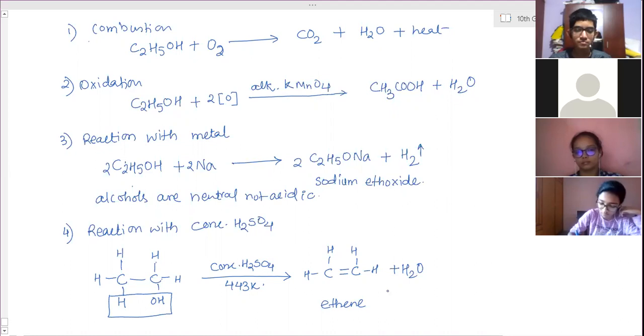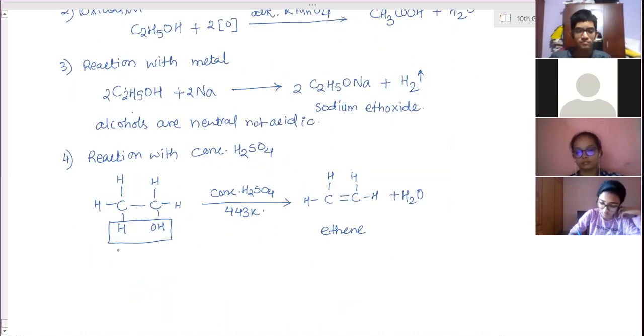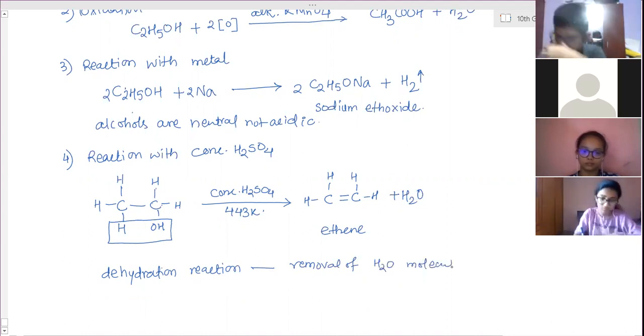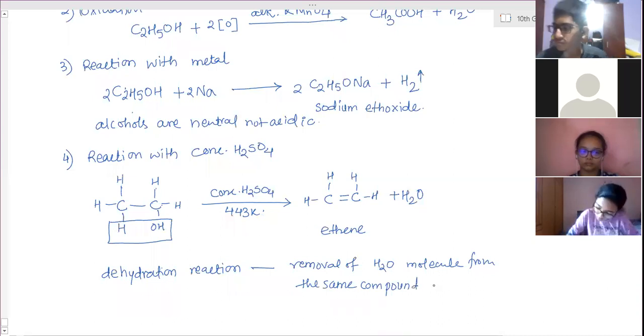So therefore this reaction is called a dehydration reaction, because here removal of water molecule from the same compound takes place.